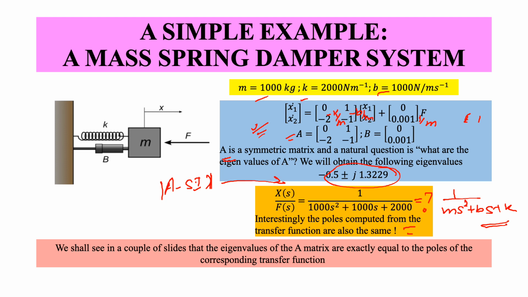With this, we talk about the states of the system. For the mass spring damper, we have said that one state is position and the other state is velocity, and we have done all these derivations and have this model. We then calculated the poles using state space: the eigenvalues of the A matrix are exactly the poles of the corresponding transfer function.